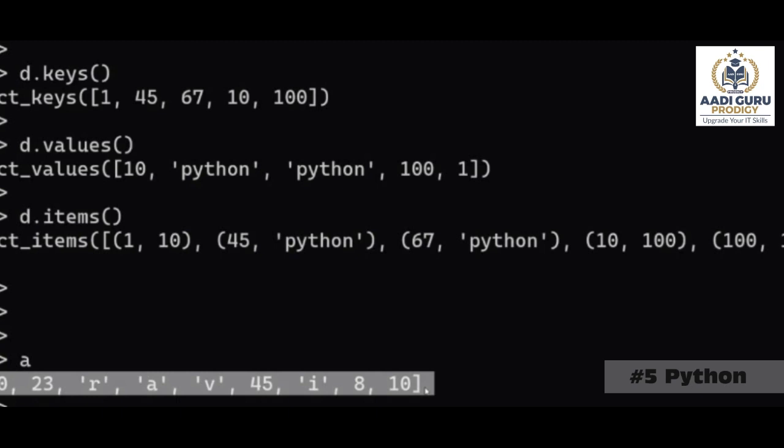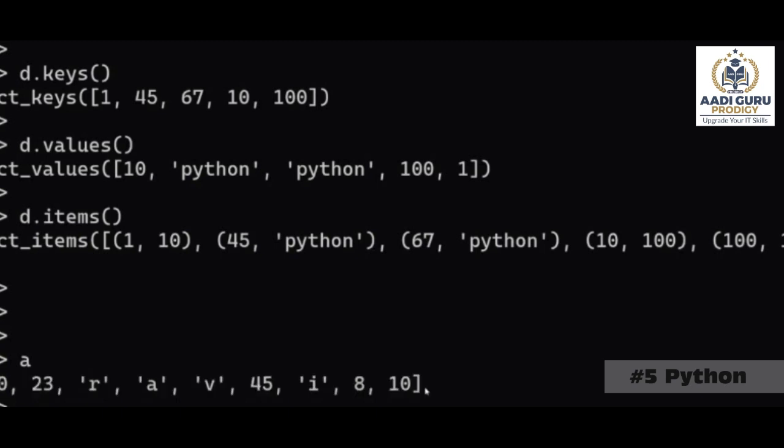Append, sir. Append, right? If I want to remove something, let's say I want to remove 45, how can we do that? Remove. Now I want to modify this data. I want to remove A here and I want to mention T there. How can we do that?